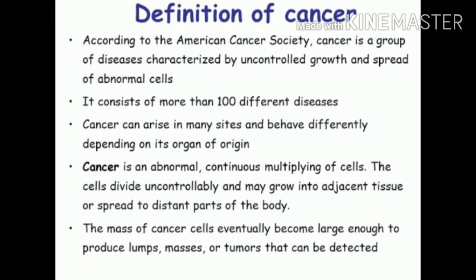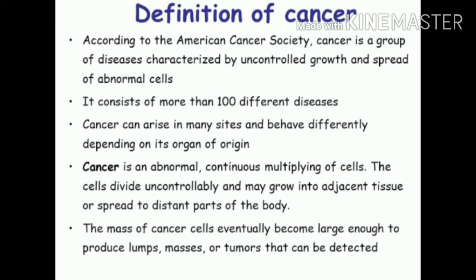It means in cancer there is abnormal and continuous multiplying of cells. The cell multiplication is continuous. It is not controllable in amount. The cell division is uncontrollable and grows to the nearest tissues, meaning the nearby tissues are affected easily, and it spreads to distant parts, meaning different parts of the body also.